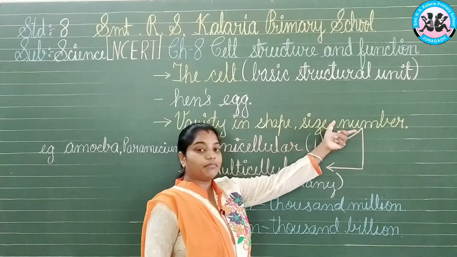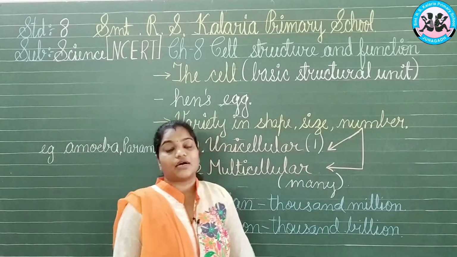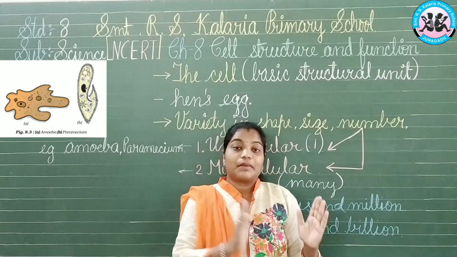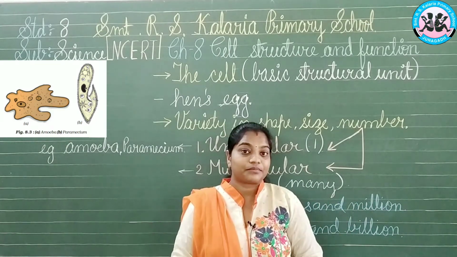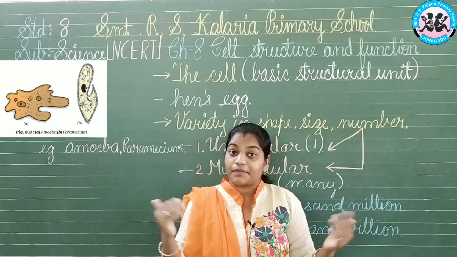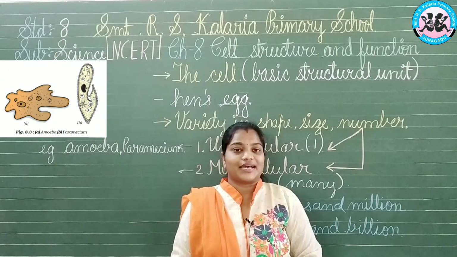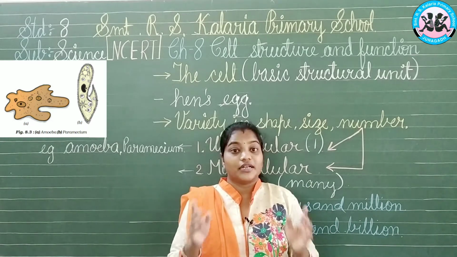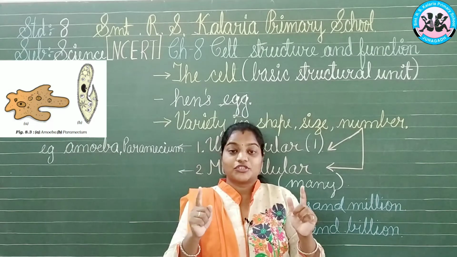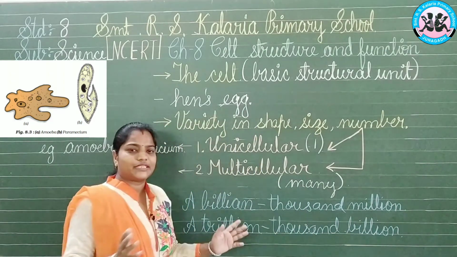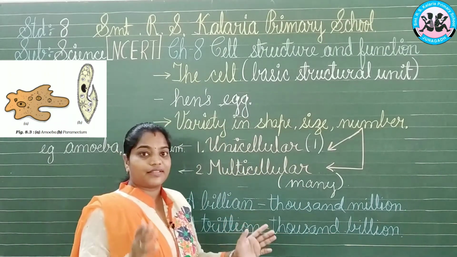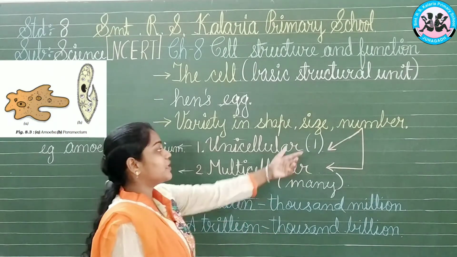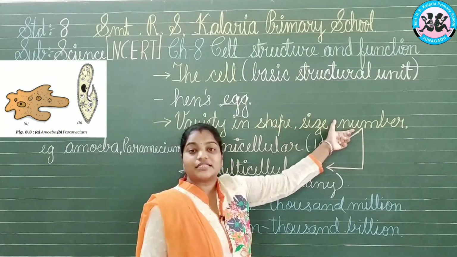When we talk about number, let's take first the number of cells. Now there is a question again: do the elephant and the rat possess the same number of cells, or is there any change in the shape of the cells? We can answer that they are the same cells only, shape doesn't matter there, but the number of cells will be different. There will be a lot more cells in the elephant's body than in the rat's or mouse's body or any other insect's body. So let's have a look at the number of cells and how they have been classified.